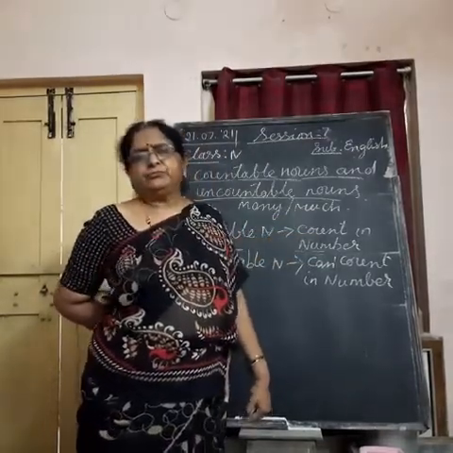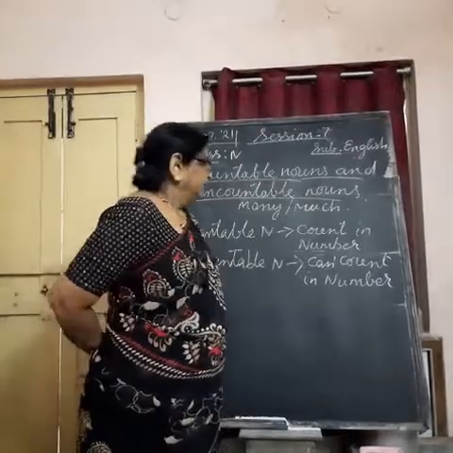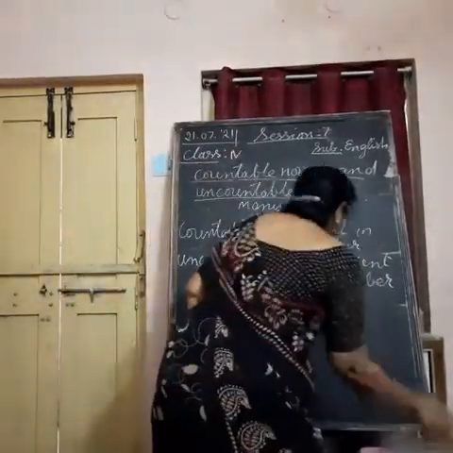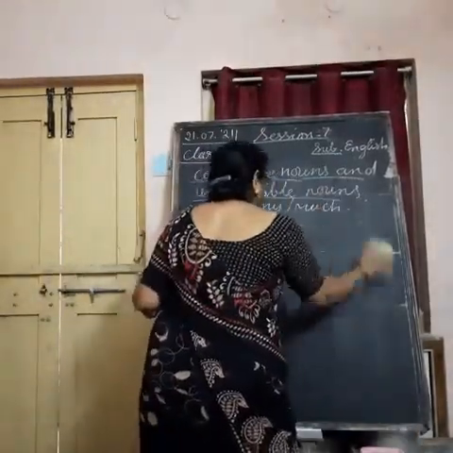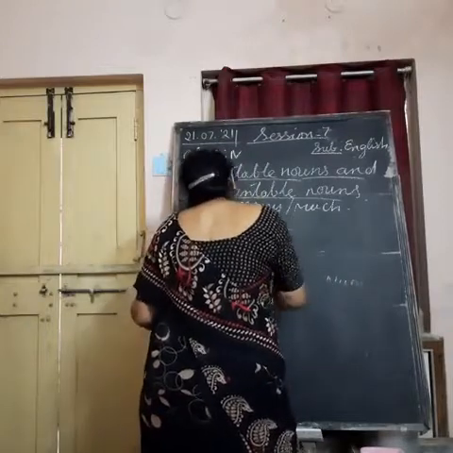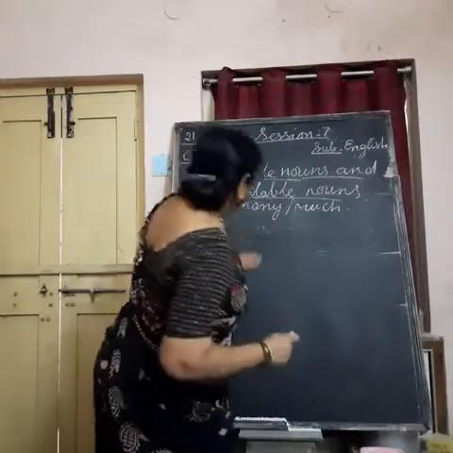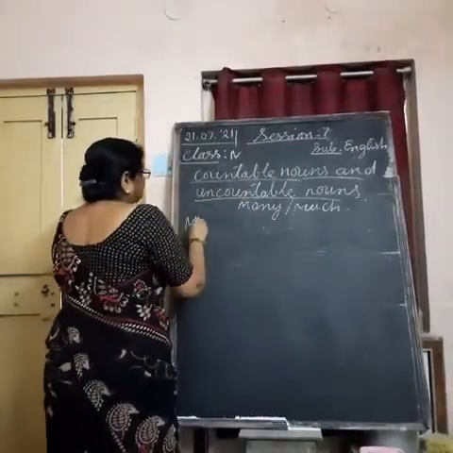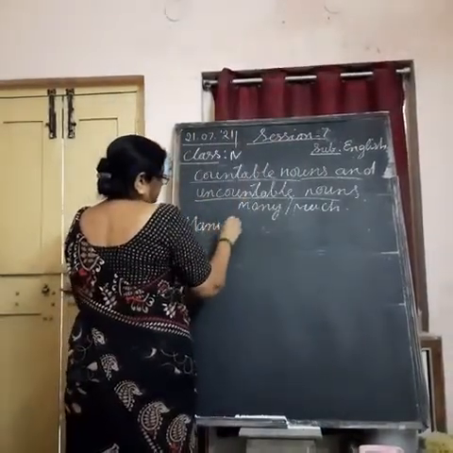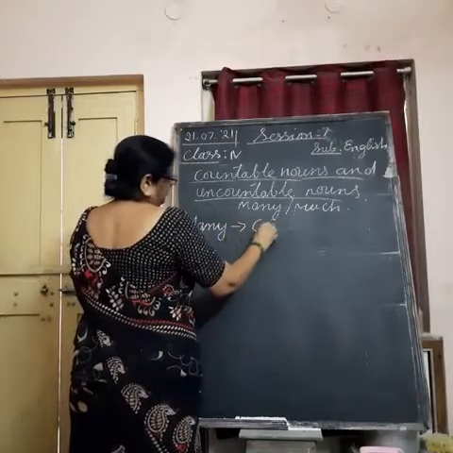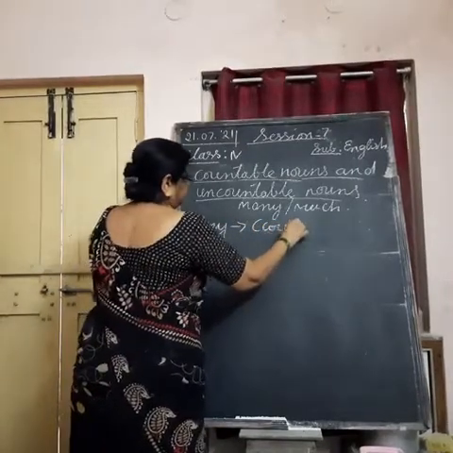We should know. When you are using countable nouns in the sentences, we use many. The word many is used with countable nouns.